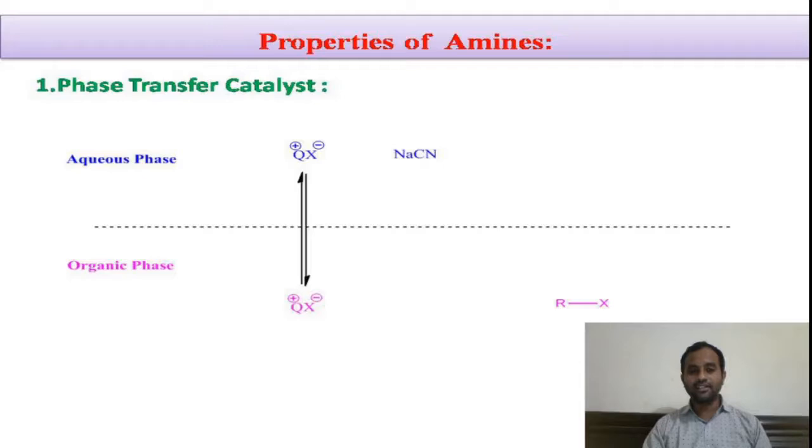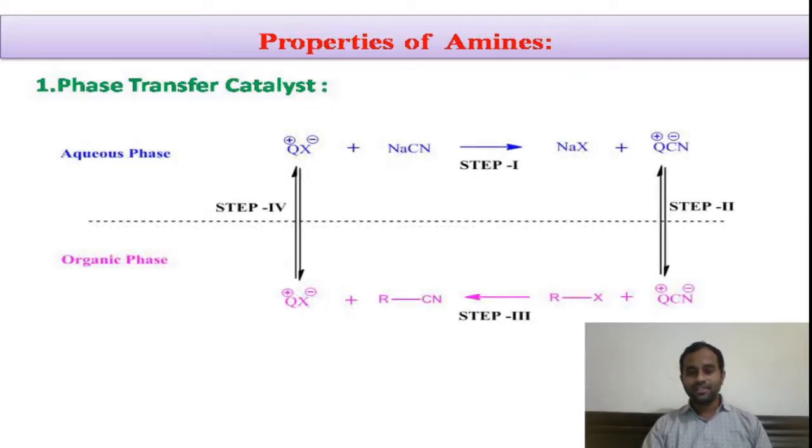That job is done by our phase transfer catalyst, the quaternary ammonium salt. You see here, in the first step our quaternary ammonium salt will react with the sodium cyanide which is in the aqueous phase, and thereby there is an exchange of halide and cyanide group. Now our cyanide group is with the quaternary ammonium salt.